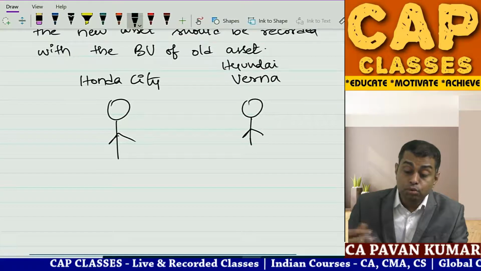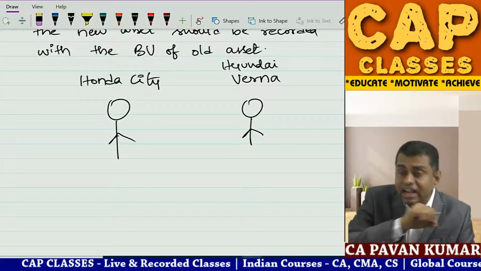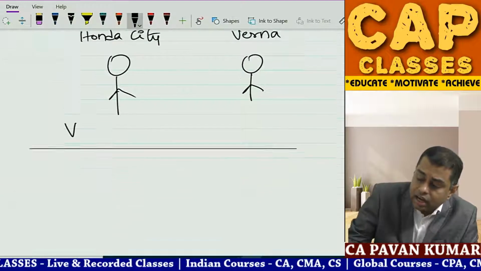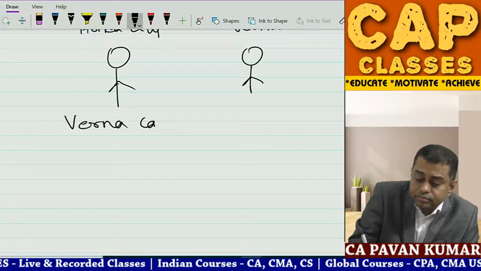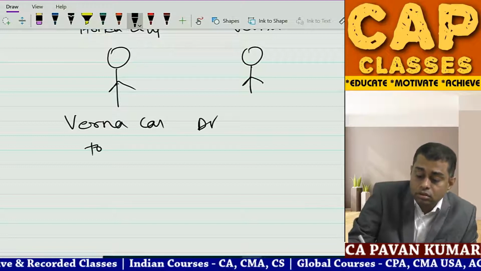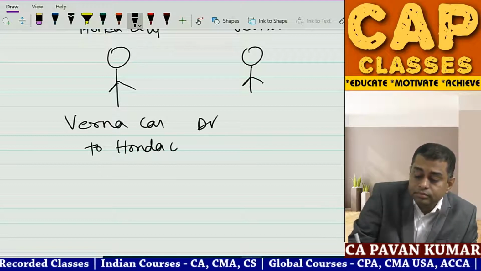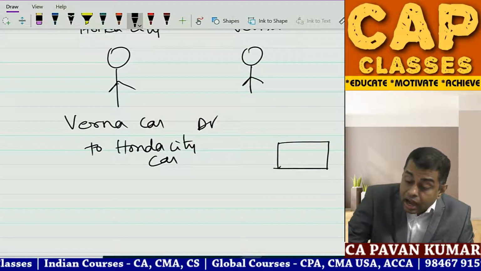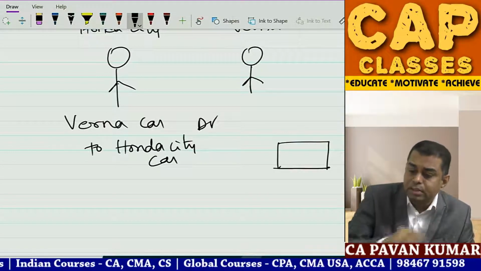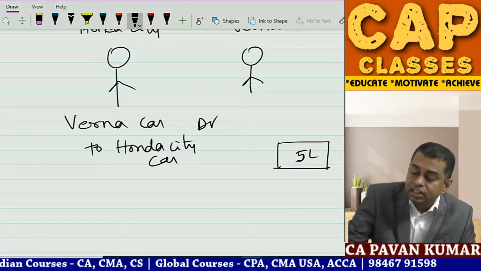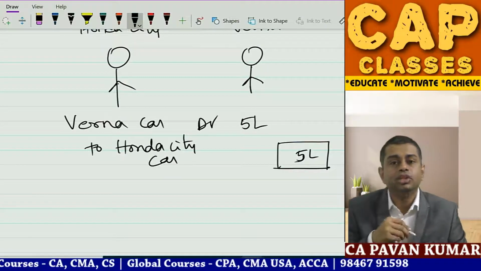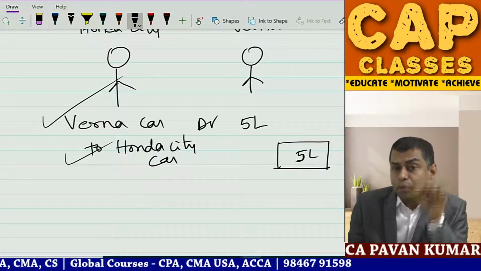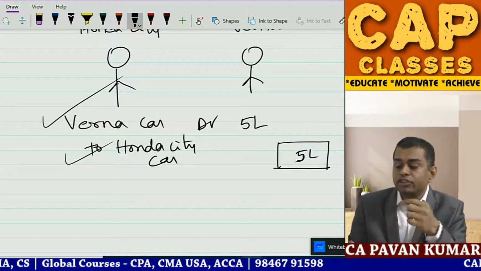Now if I am writing the journal entry for this in my books, what will I write? I will write Verna car account debit to Honda City car. This Honda City car in my books is appearing as 5 lakhs, so I'll write the journal entry with 5 lakhs. New car is recognized, old car is de-recognized. What is the amount passed in the journal entry? Book value of the old asset.